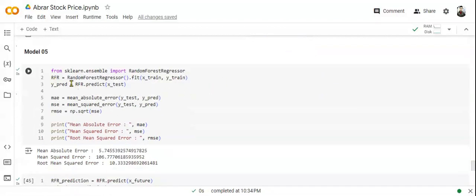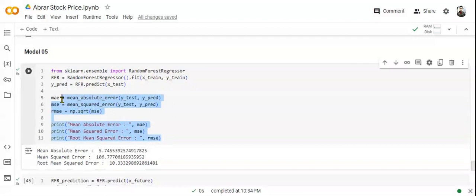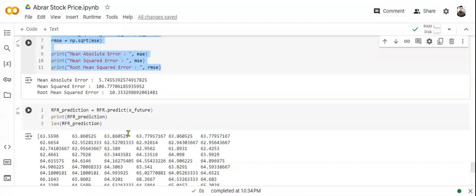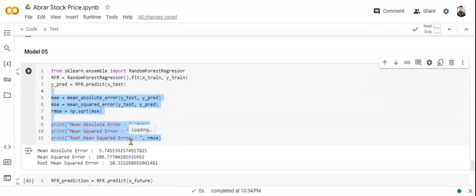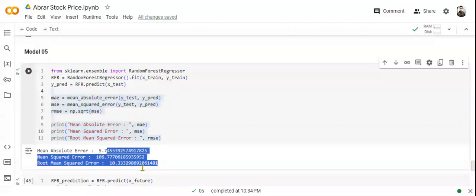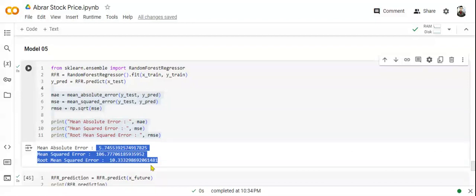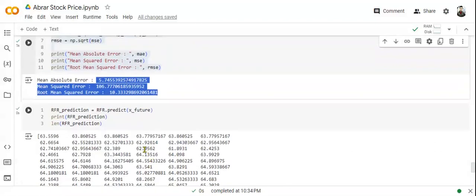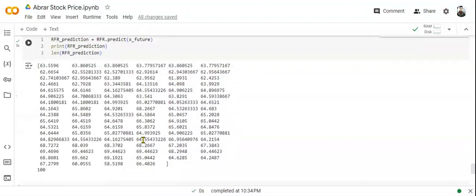For the last, model 5, we are using random forest regressor. We imported it, and like the previous one, we are applying the mean absolute error value, mean squared error value, and root mean squared error value. We got 5, 106, and 10 respectively, which is quite good, but not the best.